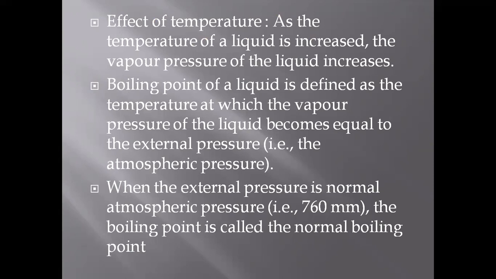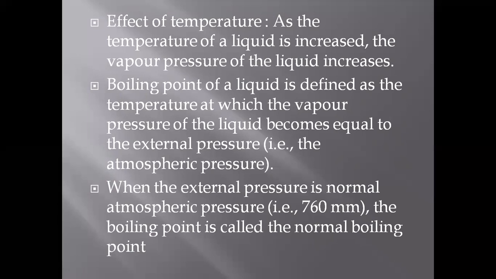So the boiling point of the liquid is defined as the temperature at which the vapor pressure of the liquid becomes equal to the external pressure, that is the atmospheric pressure. So what is boiling point? Boiling point is that temperature at which the molecules present in liquid state start leaving that liquid phase and come into vapor phase. And that too will become equal to the external pressure or atmospheric pressure.